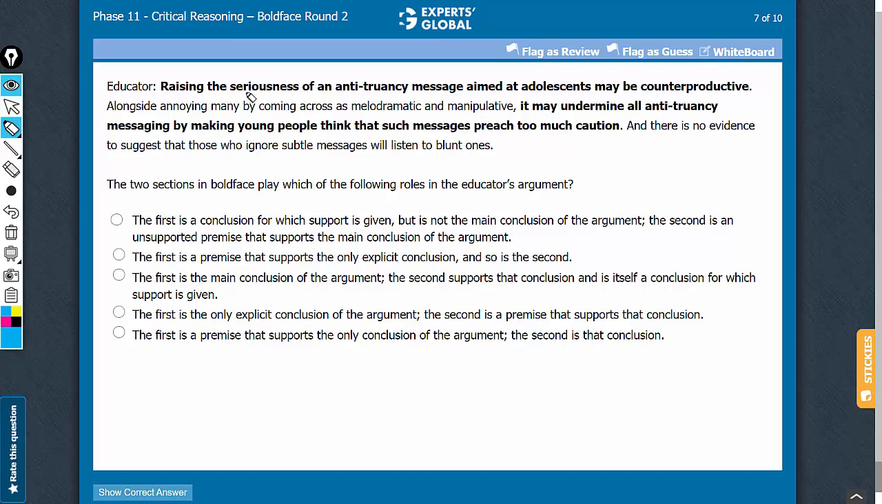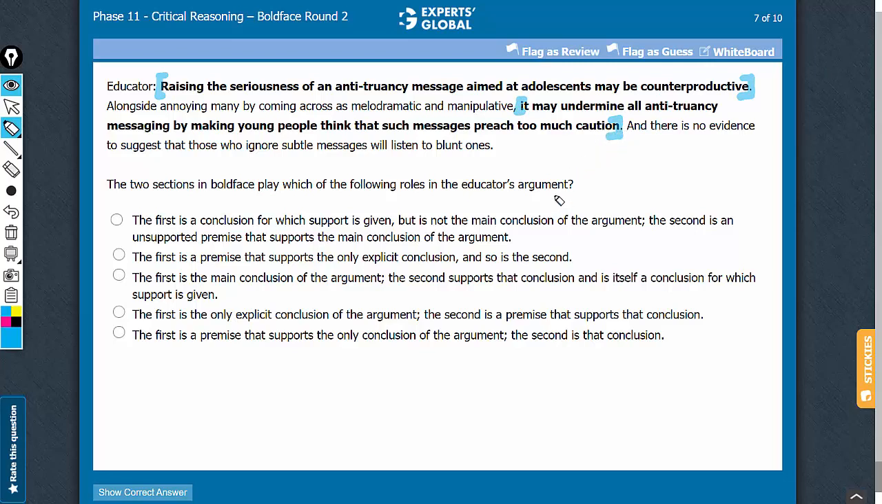Step 1. Figure out the conclusion of the argument. You see this first sentence here is the conclusion. Step 2. Link the two portions in boldface with the conclusion. The first boldface is itself the conclusion. The second boldface is something that supports the conclusion.